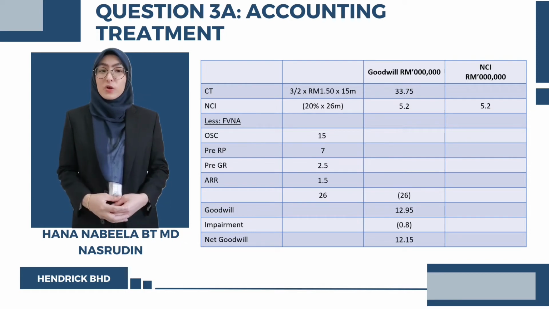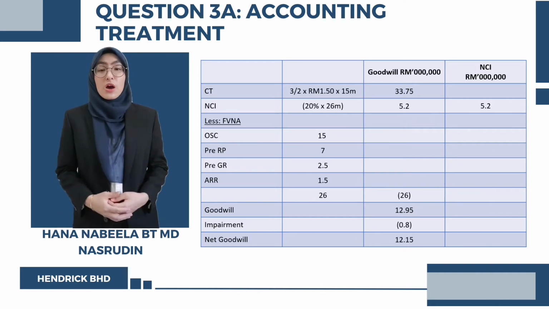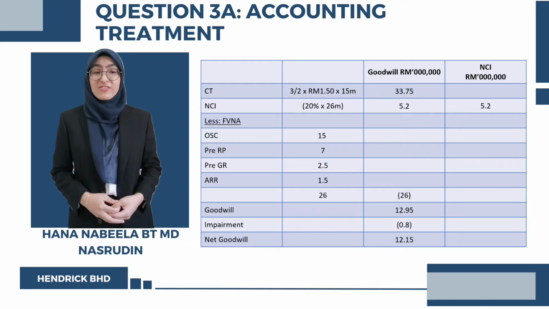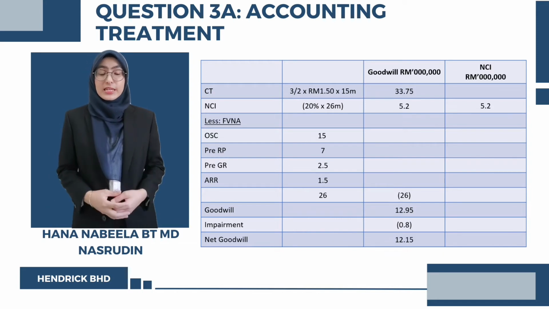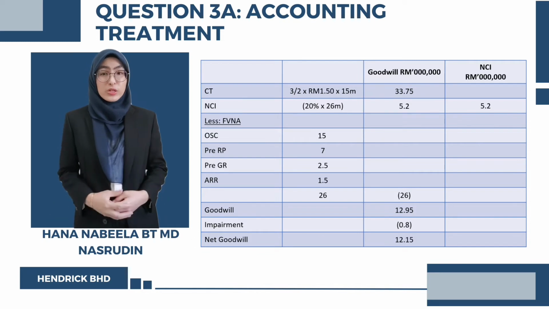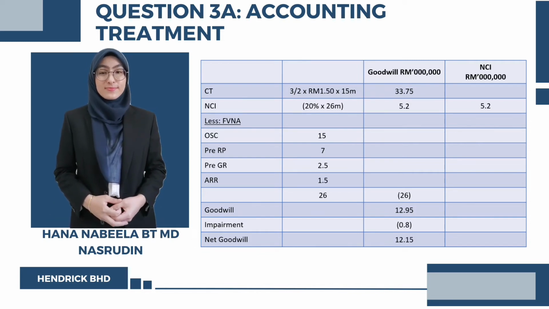Next, the added amount of consideration transferred and NCI must be deducted with the fair value of net assets of the subsidiary of RM26 million. We get the amount of goodwill of RM12.95 million. Since there is an impairment of goodwill of RM800,000, the net goodwill will be RM12.15 million.